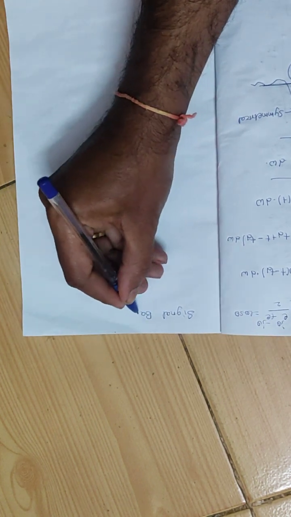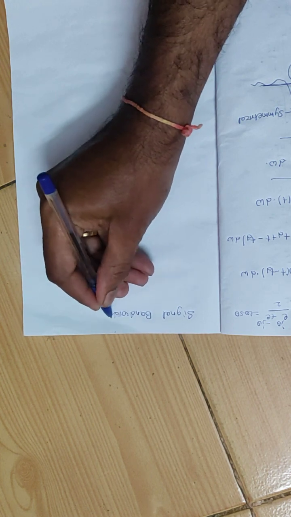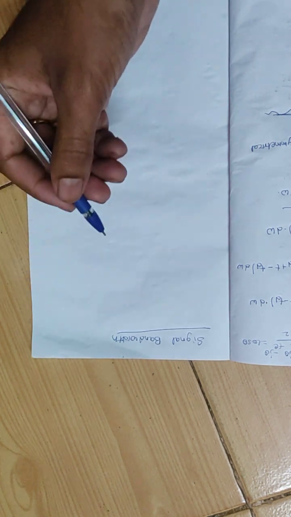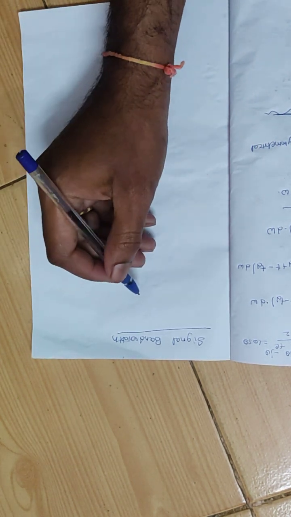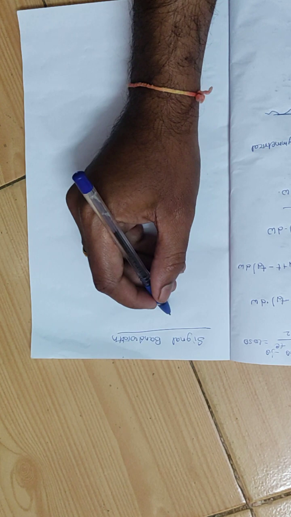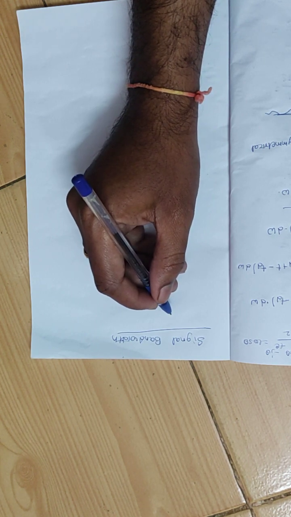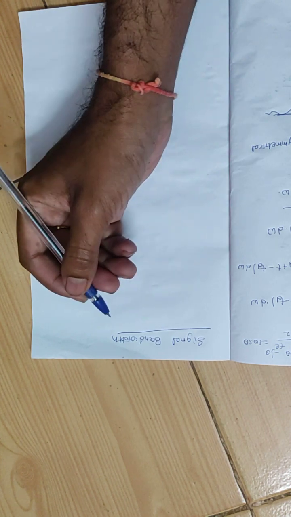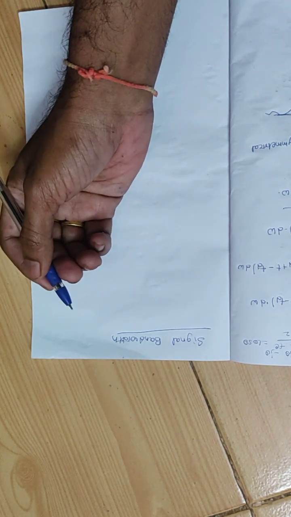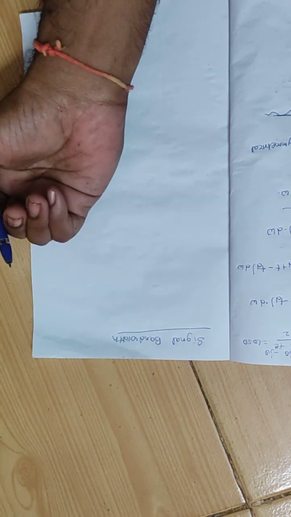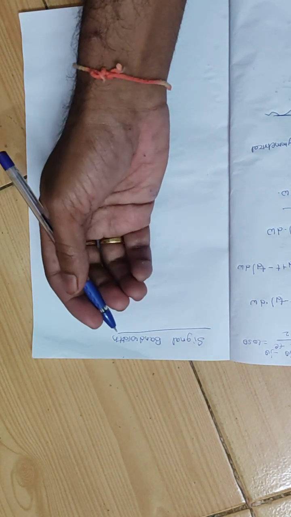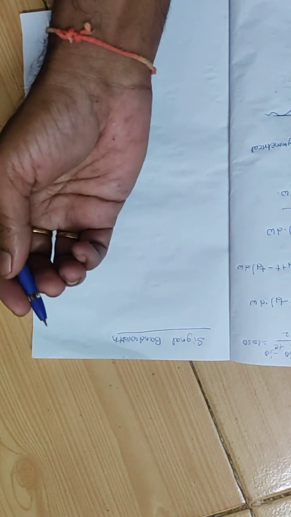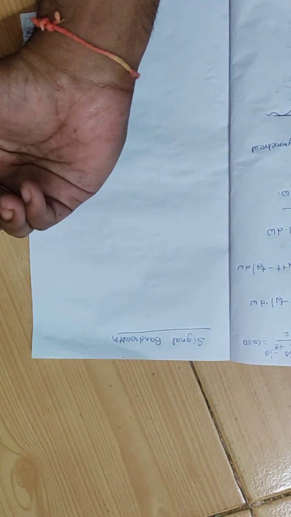Signal bandwidth. What is signal bandwidth? As you already know, any practical signal has spectral components ranging from 0 to infinity. If it is a complex frequency, it has spectral components ranging from minus infinity to plus infinity.